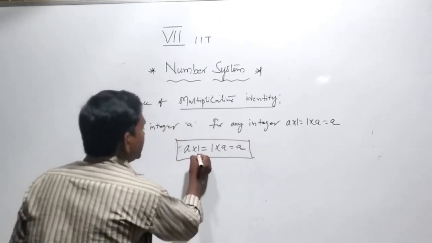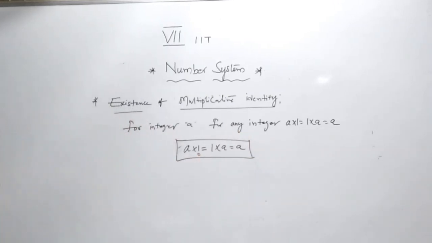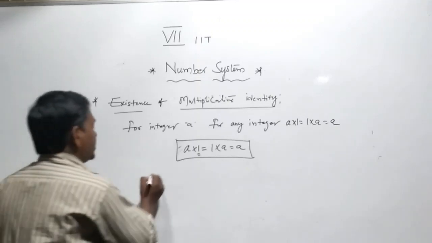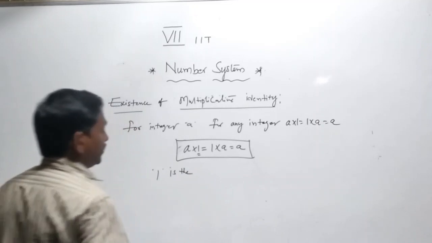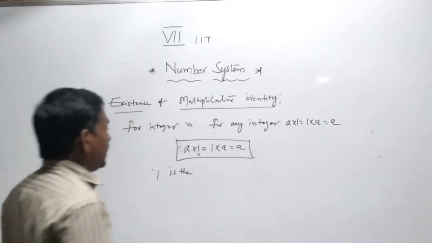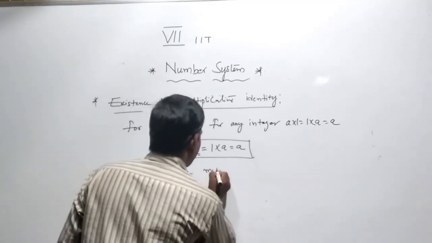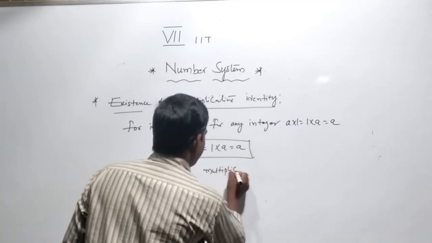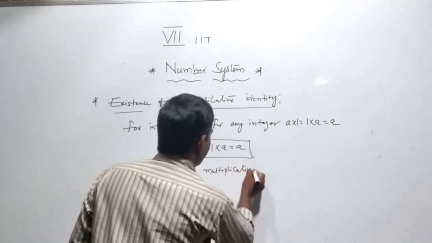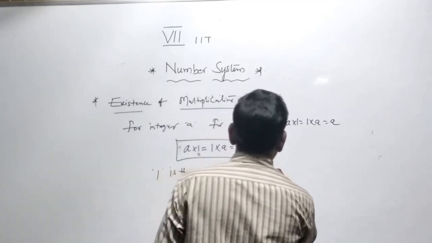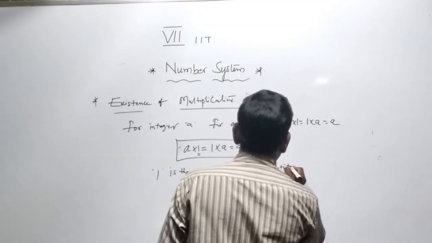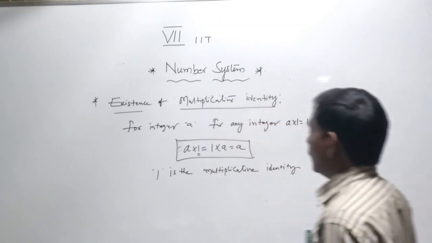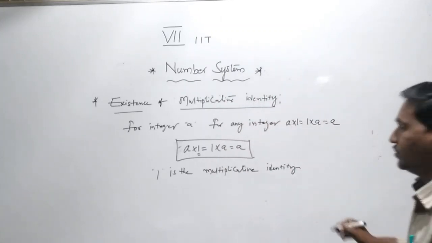Here 1 is the multiplicative identity. One is the multiplicative identity for all integers.